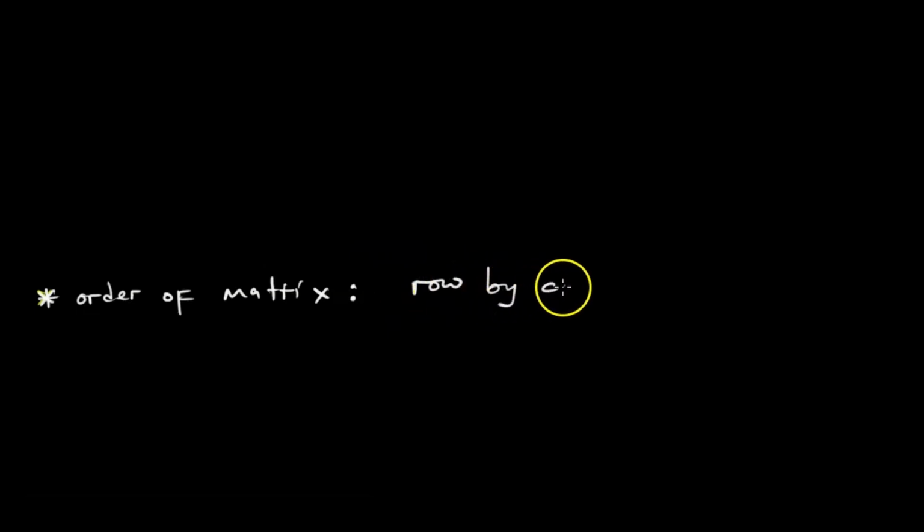So there is another important thing we must do, called the order of a matrix. The order of a matrix is written as row by column. So since we have 3 rows, it is 3 by 2. That is the order of the matrix.